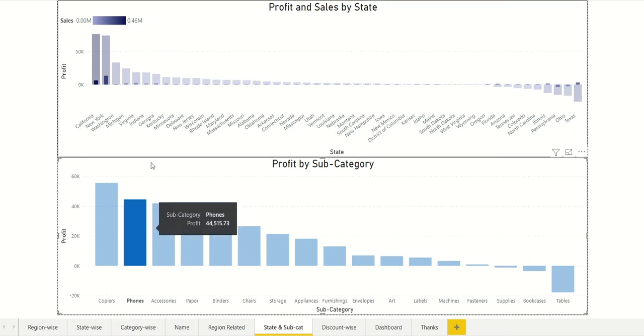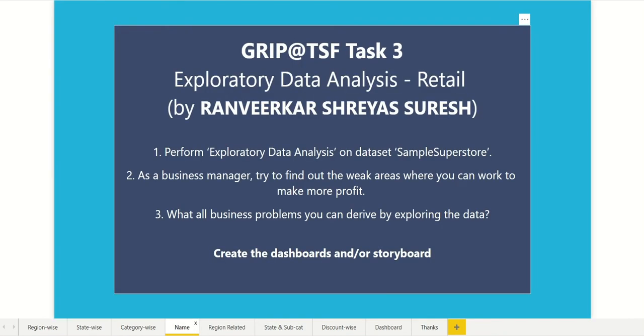So we can increase the sales of phones also, except for these regions. Similarly, we can check for each subcategory. Our one more objective is what business problems you can derive by exploring the data.